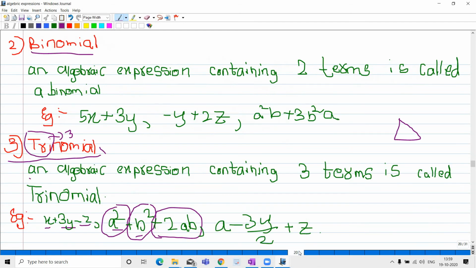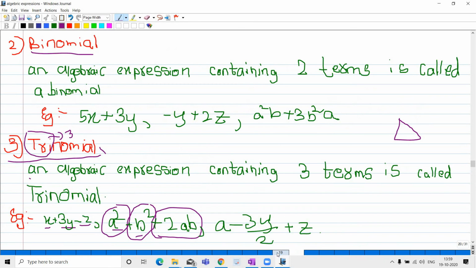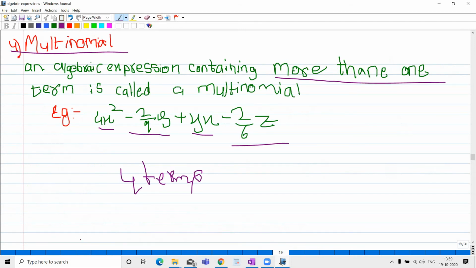So the various types of algebraic expression are completed now. Various types of algebraic expression means determining the type by the combination of terms. When the terms are combined, there are different names: monomial, binomial, trinomial, multinomial. These are the various types of algebraic expression, and you should not forget them because these are important topics in your chapter and this is the basic. So now we are going to the topic factors of a term.